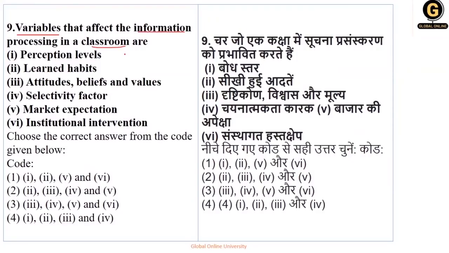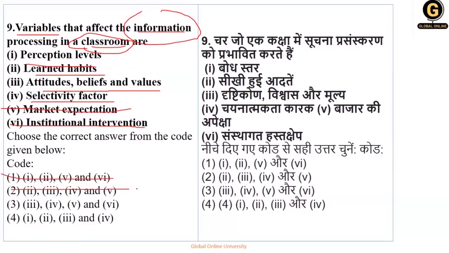So अगर आपको question confuse कर रहा है, just catch the catchy words. एक तो है आपका information, दूसरा है classroom. यानी आप बच्चों से interact कर रहे हो, तो उस particular interaction में क्या सबसे ज्यादा affect हो सकता है? Obviously market expectation होगा नहीं, institutional intervention hoga nahi. Okay, so just go through these 4 options again. Perception, yes. Habits, yes. Attitude, belief, yes. And selectivity, यानी कि कौन से communication idea को लेना है और कौन से ideas को eliminate करना है. So if you see your options, that is option number 1, 2, 3, 4. So you have to select 1, 2. So 5 is not there.